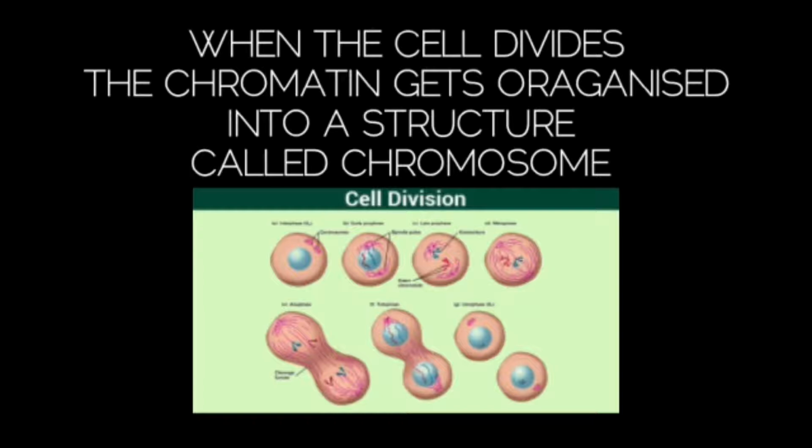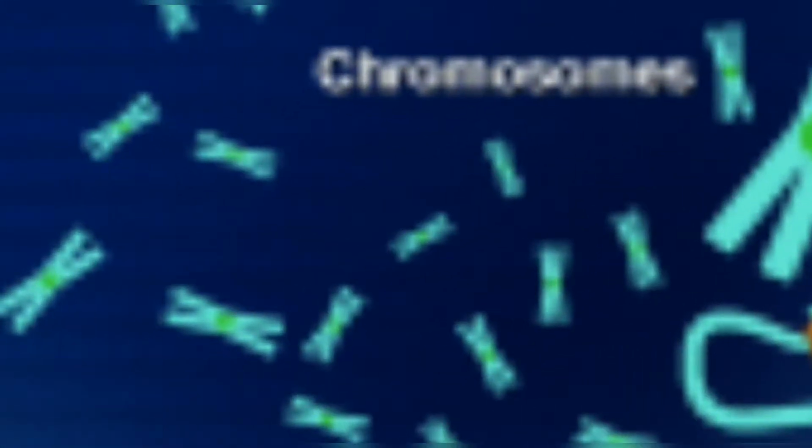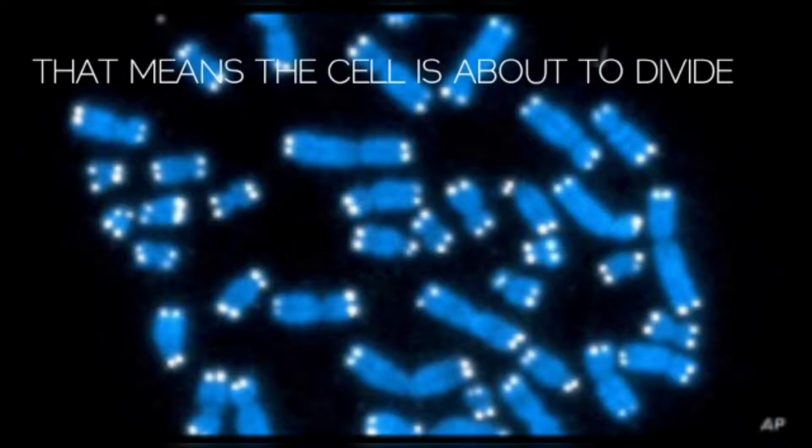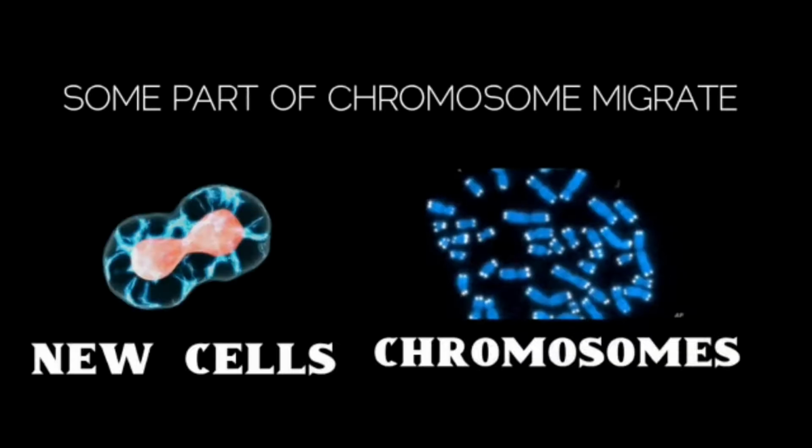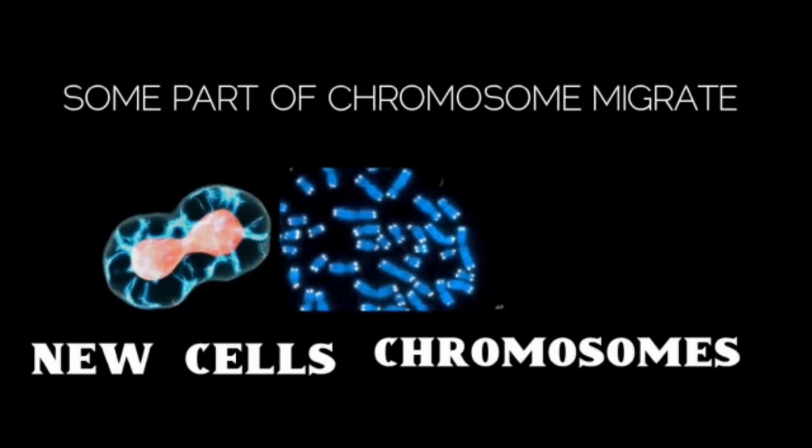Well, when the cell divides, the chromatin gets organized into a structure called a chromosome. Now you can see a lot of chromosomes in the nucleus of the cell. This means that the cell is about to divide, and when the cell divides, some part of the chromosomes migrates to the new cell.